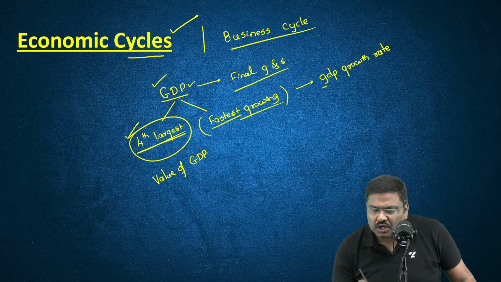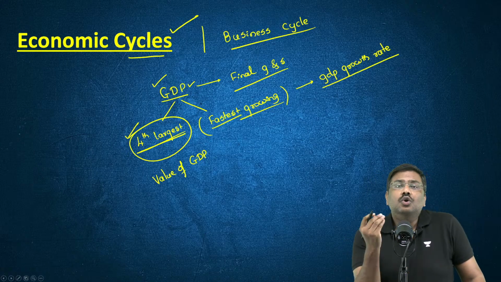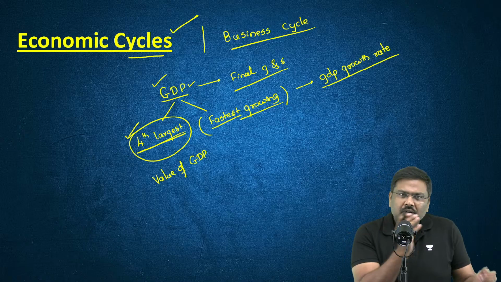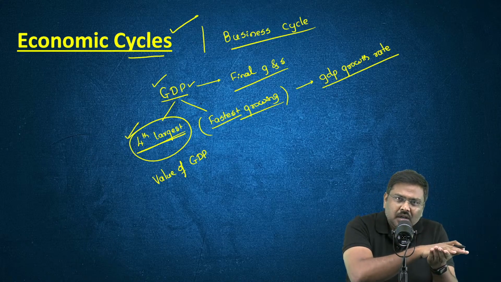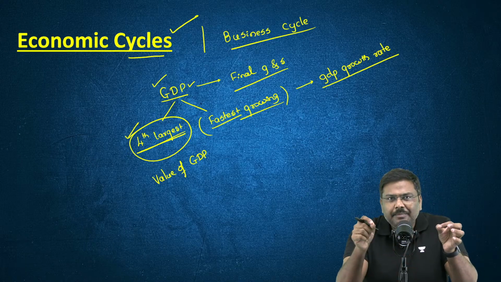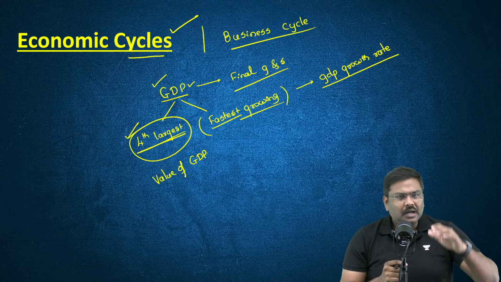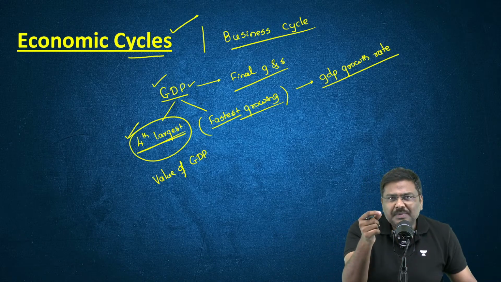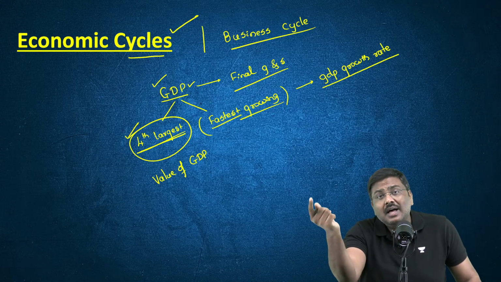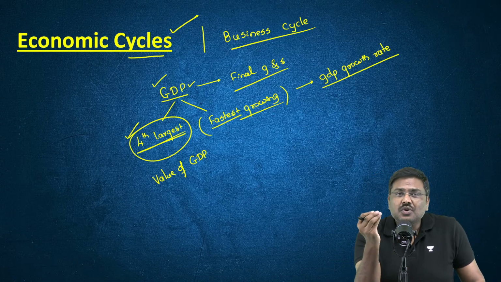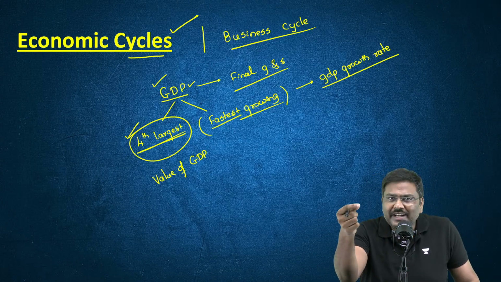But what do you mean by growth rate of GDP? Growth rate simply refers to, compared to last year, by how much percentage the GDP number has changed. I'll repeat the statement. Compared to last year, by how much percentage the GDP number has changed. That is called a growth rate or GDP growth.